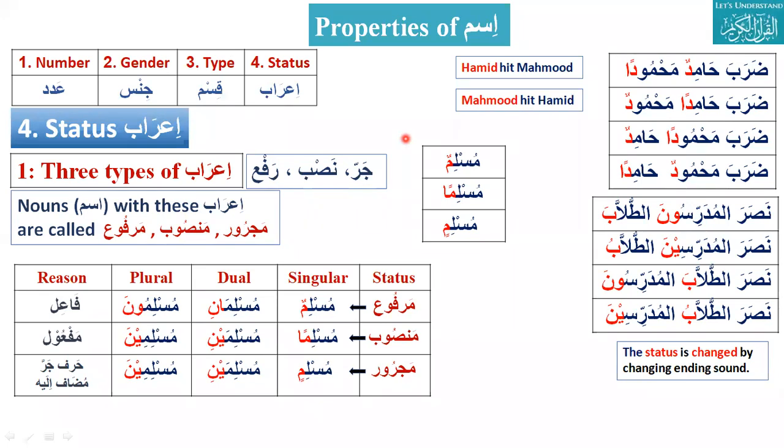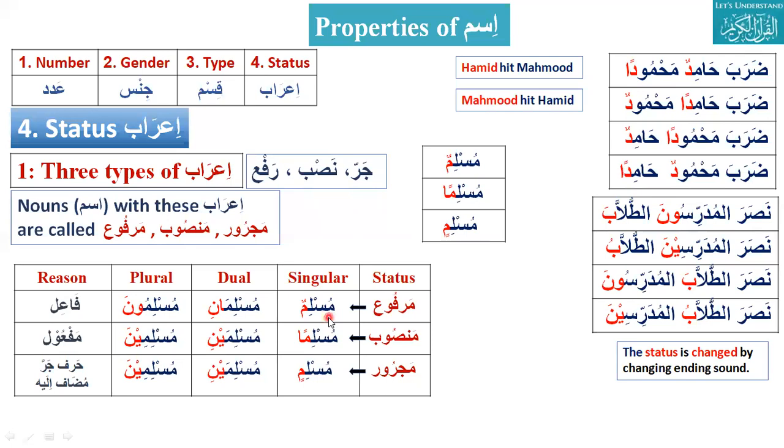Okay, thank you, Muhammad. So I would go to Ja'far Iqbal. Muslimun, now Muslimun has two plurals, Muslimuna and Muslimina. Muslimuna is marfu, Muslimina is mansub, and also Muslimina is majroor.